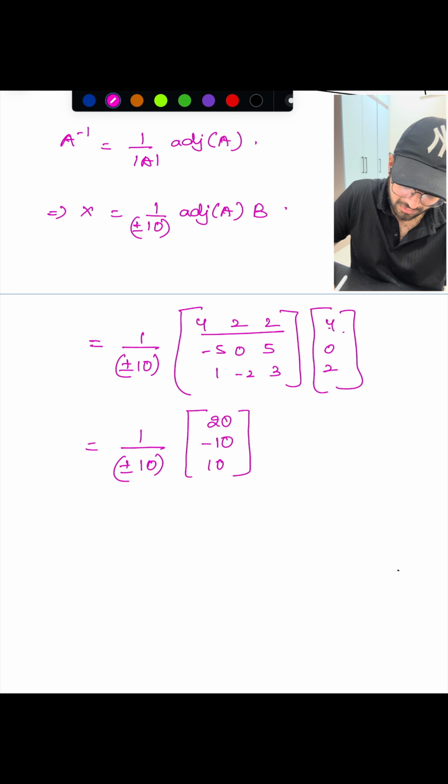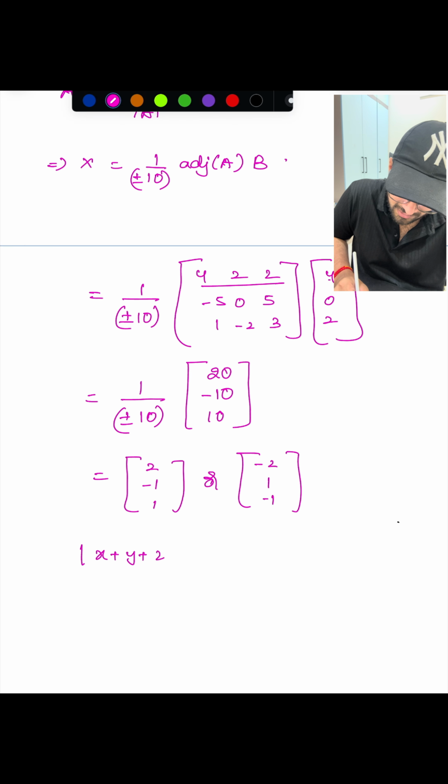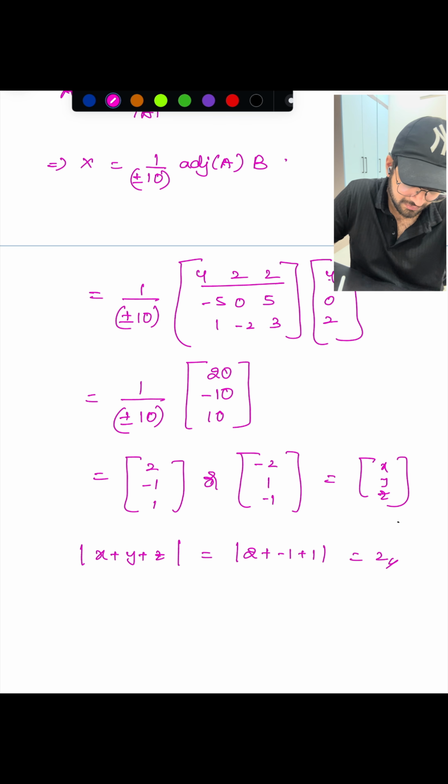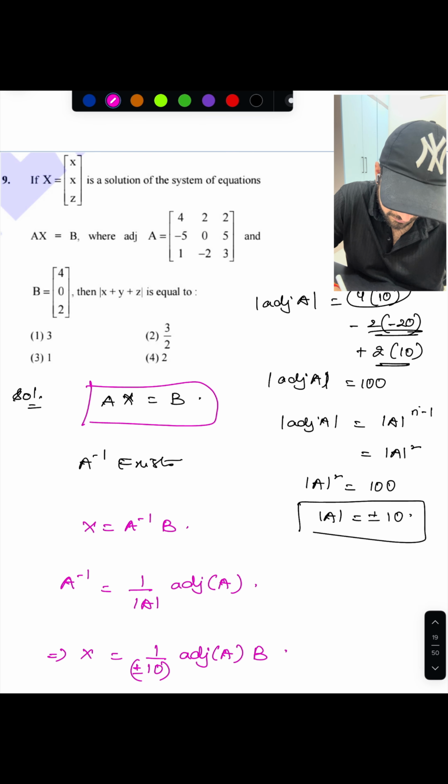Done. So here x, if you take the determinant as plus 10, will be (2, -1, 1), or (-2, 1, -1), right? So anyways, for x plus y plus z, if you compare this with x y z, you'll be getting 2 plus minus 1 plus 1, which is 2. So the answer is 2. Done.